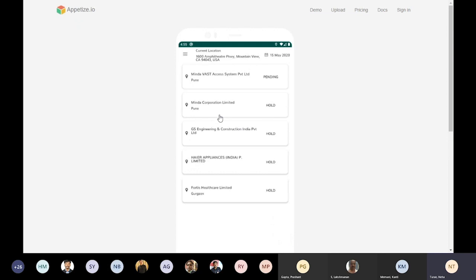Any inputs on this or any doubt? Ma'am, how about the remote calls and all? So for software, once we assign the ticket, we'll call the customer and do remote support. If something is required, we'll go on-site.